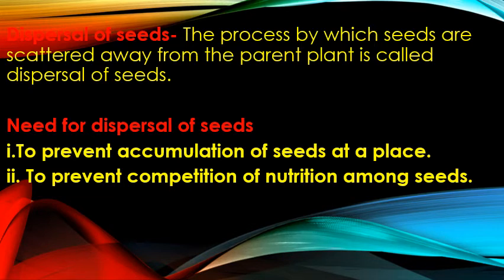So see, what is dispersal of seed? The dispersal of seed is termed as the process by which seeds are scattered away from the parent plant. What is the meaning of this? Scattering away का मतलब होता है बिखर जाना.